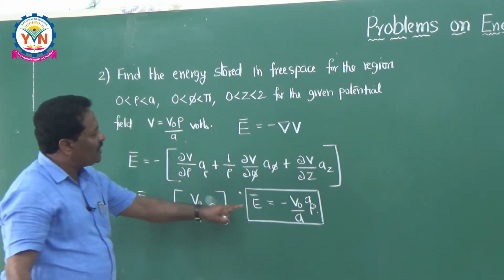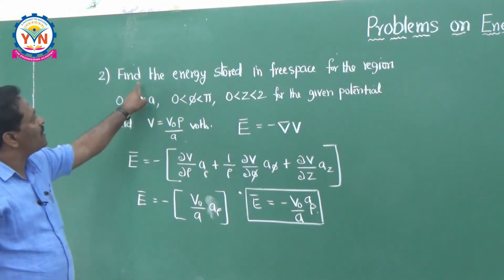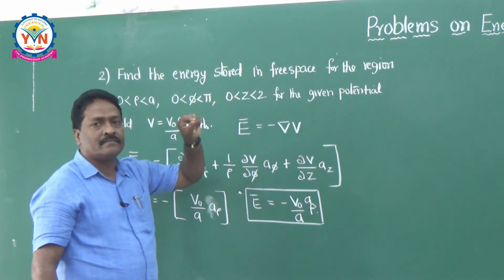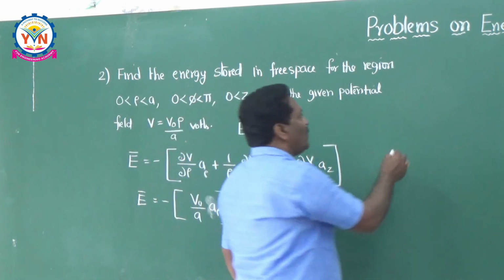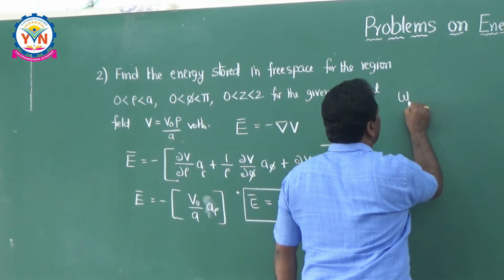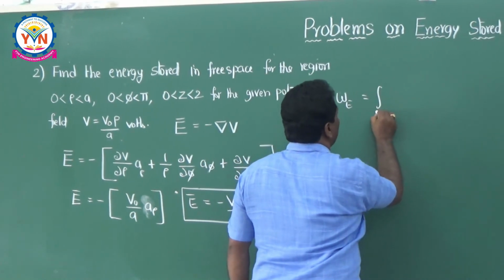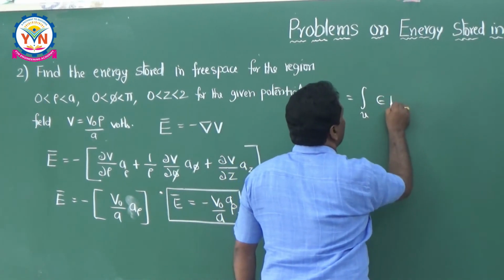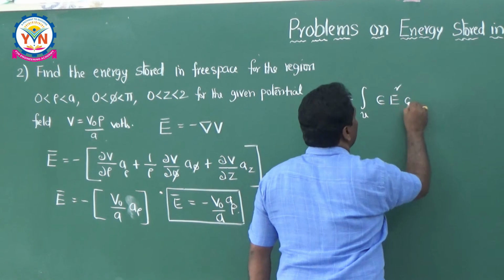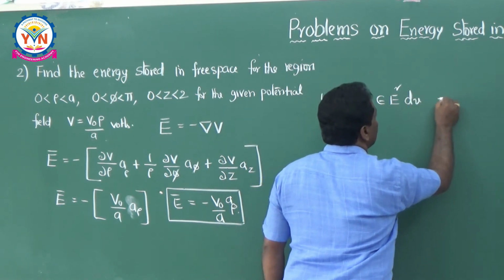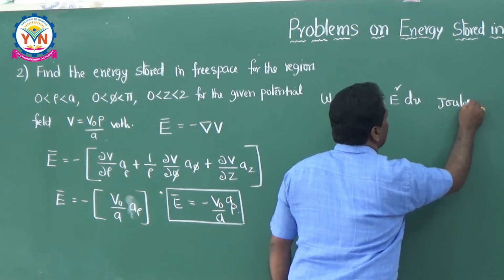So once the electric field intensity is available to you, he is asking what is the energy stored in the system. The energy storage formula you can use here: W is equal to volume integral epsilon times E square into dV. This is the formula. It is in joules. You have to use it.